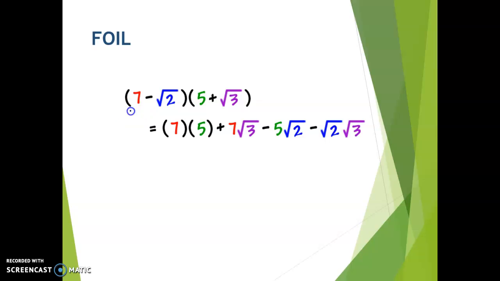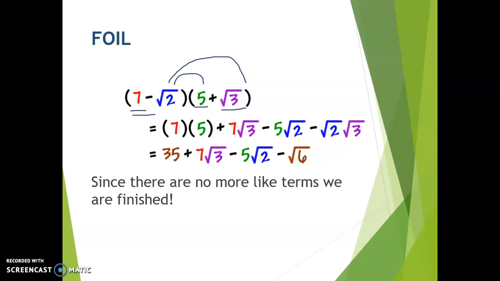So we have the first term, 7 times 5, the outer terms, 7 times root 3, the inner terms, 5 times root 2, and the last terms, root 2 times root 3. From there we simplify like we've been doing. 35 plus 7 root 3 minus 5 root 2 minus the square root of 6. There are no like terms because none of these have the exact same variable or are raised to the exact same exponent. They don't have like radicands, so we are finished.